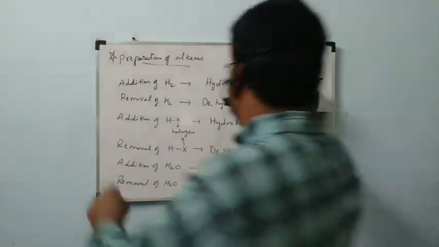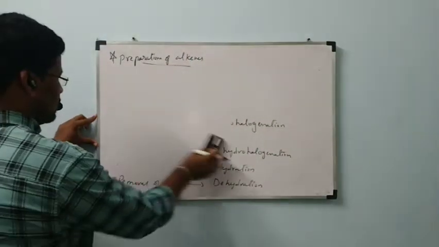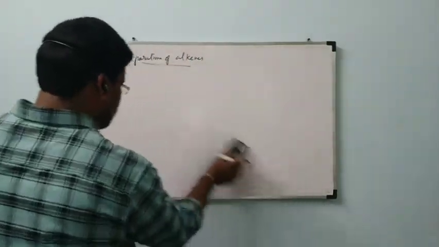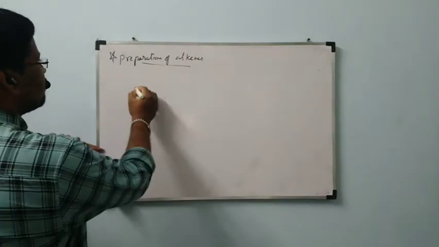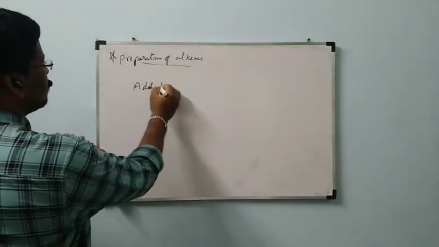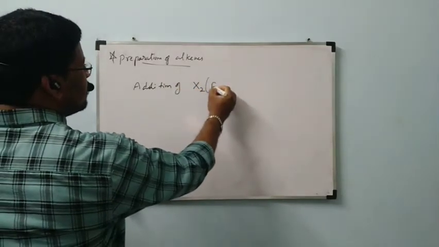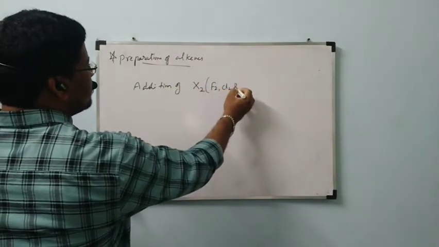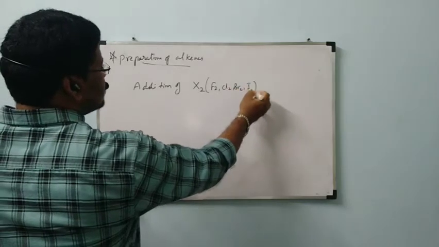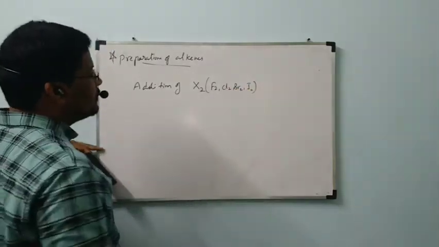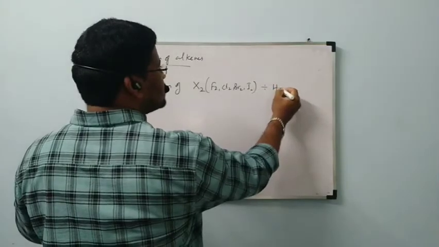Next, addition of X2, for example F2, Cl2, Br2, I2, means these four only. Addition of X2 is called halogenation.